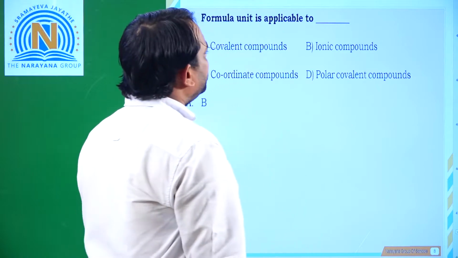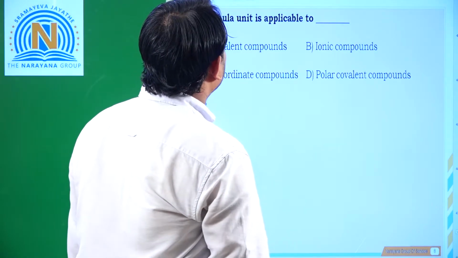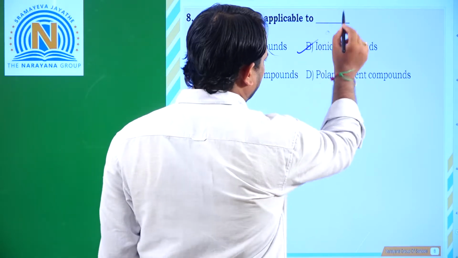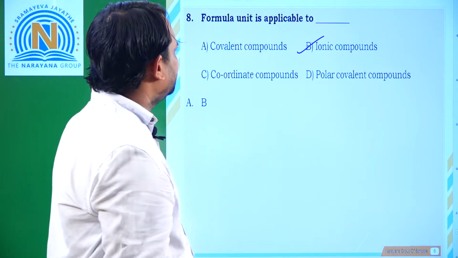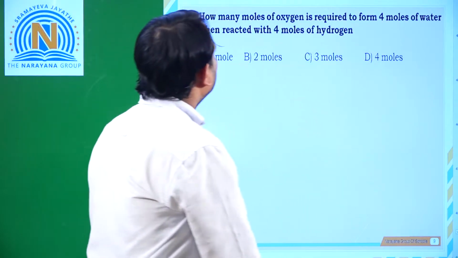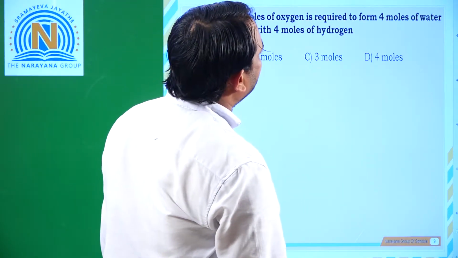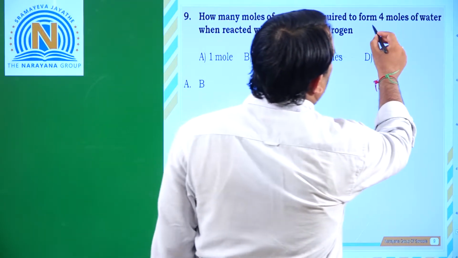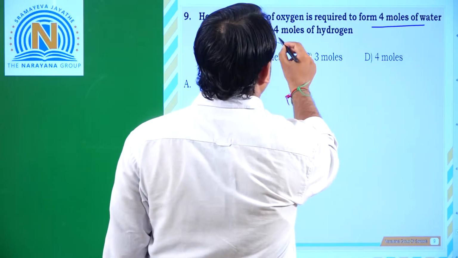Next, the formula unit is applicable to only ionic compounds, right? So which option is correct? Option B. Next, how many moles of oxygen is required to form 4 moles of water when reacted with 4